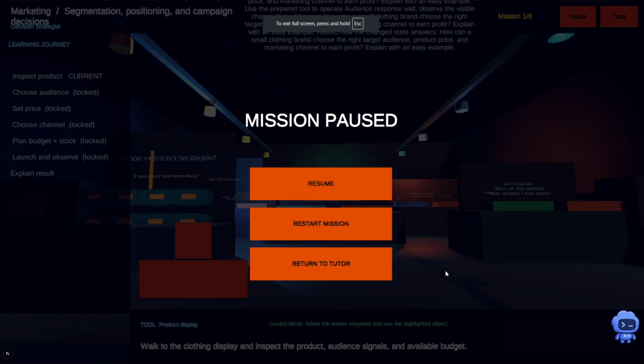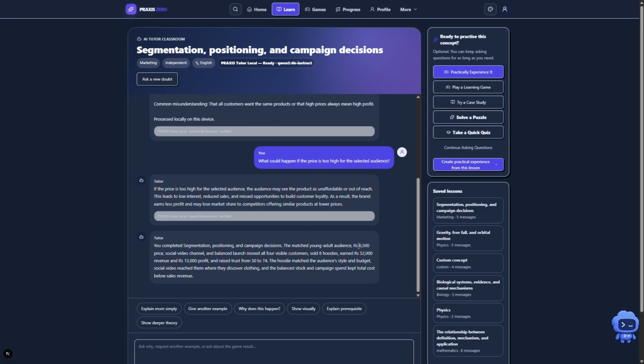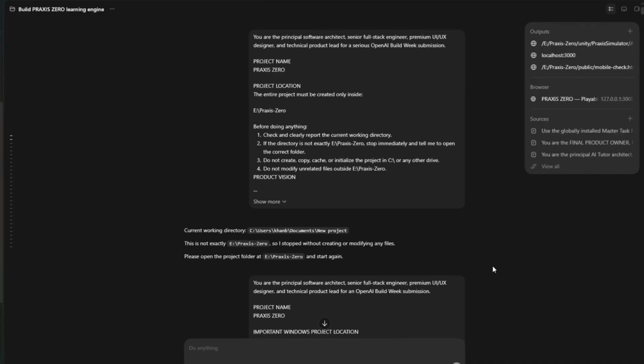The simulation sold out hoodies, generated 52,000 rupees in revenue and 18,000 rupees in profit, and increased brand trust from 50 to 74. This result then returned to the original tutor conversation as learning evidence.